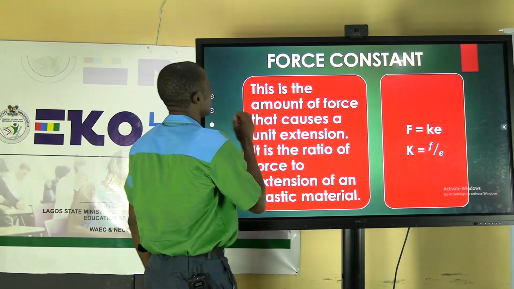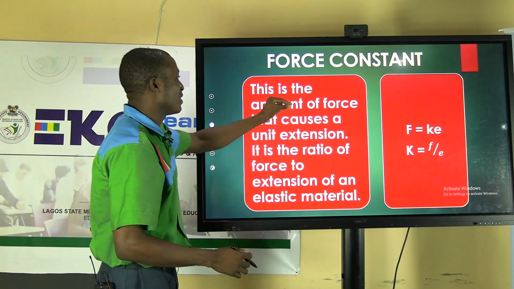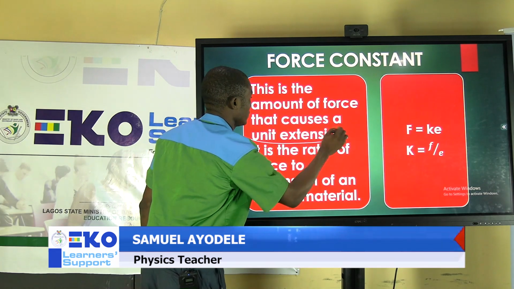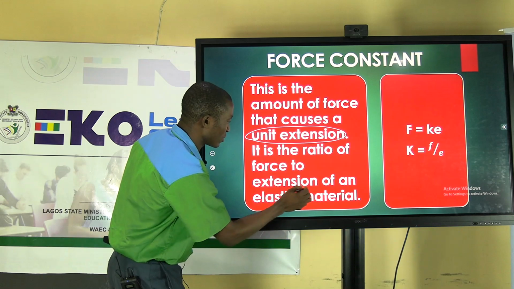The next one, look at what you're going to have here. Force constant is defined as the amount of force that causes a unit extension. It is the ratio of the force to the extension of the material.